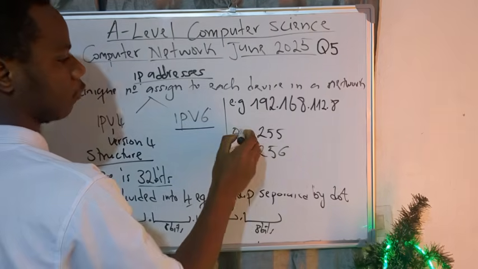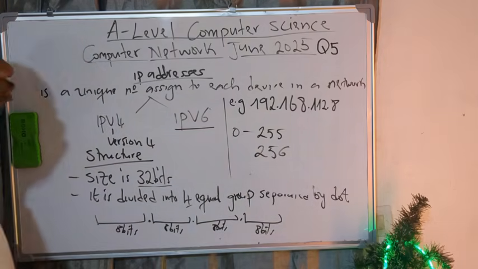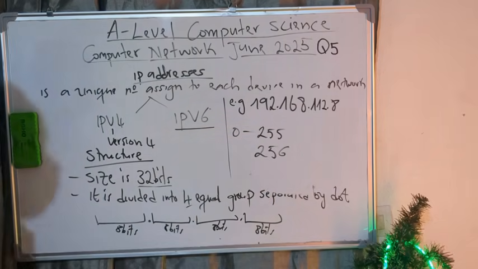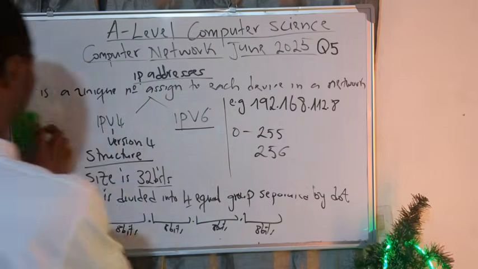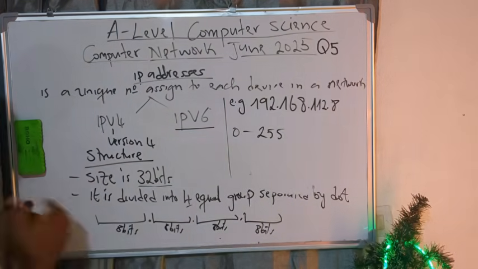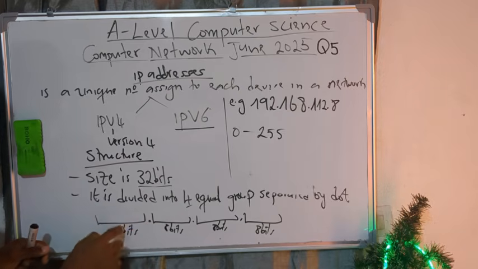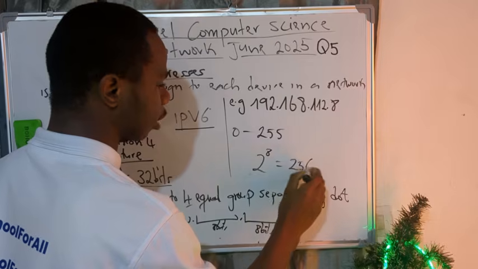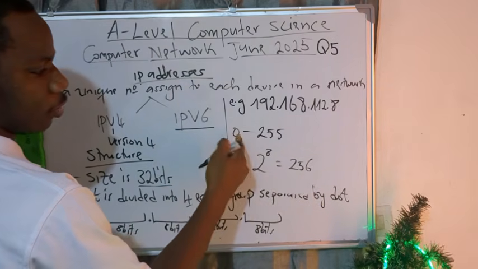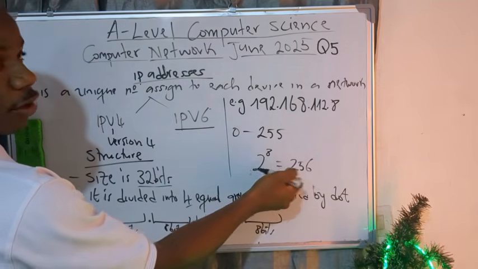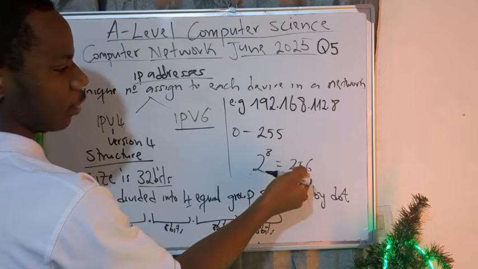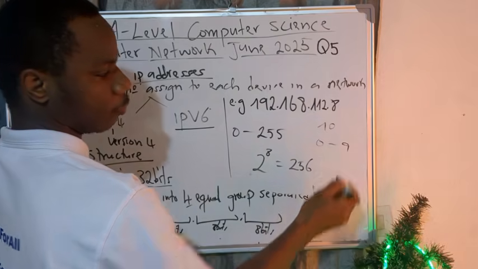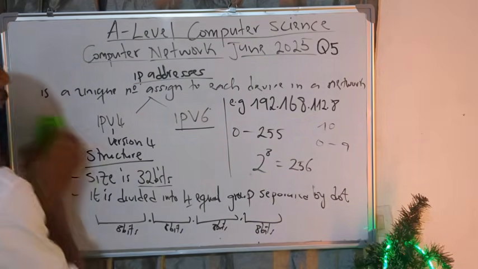And the smallest number is what? The smallest number is 0. Are we there? Good. So the numbers that you can have here are in the range of 0 to 255. Another way to know this very easily is this: since a single block is represented using 8 bits, if you take 2 to the power 8, you get 256. Since the first number is 0 and the last is 255, in total it makes 256. Imagine that you want to count 10 numbers, and the first number is 0. Automatically, the last number must be 9.